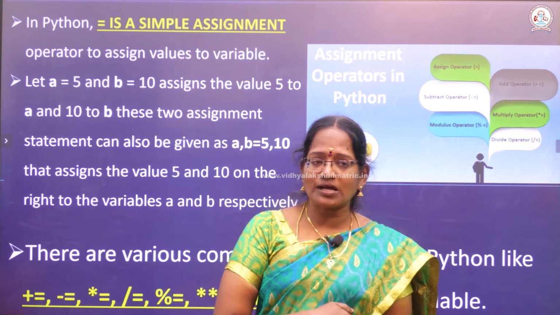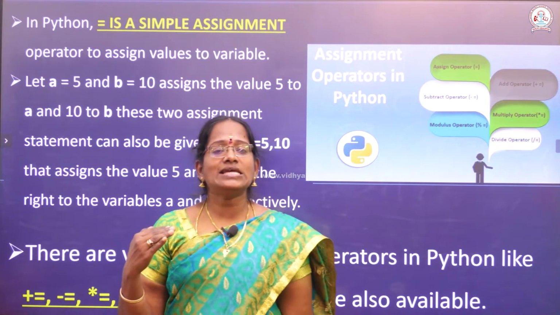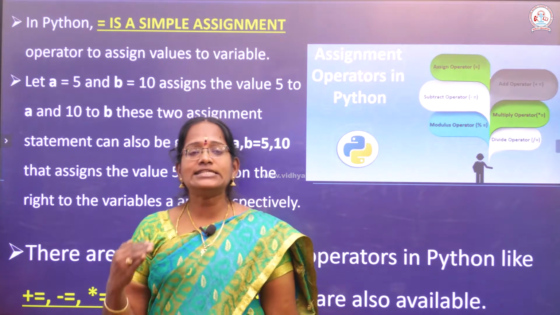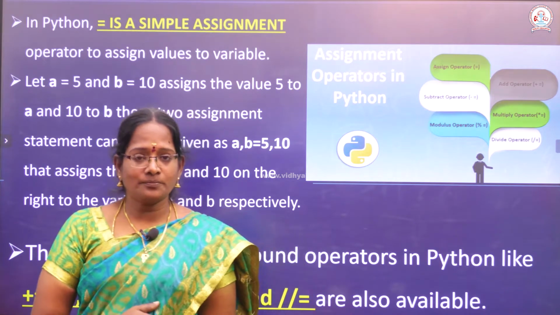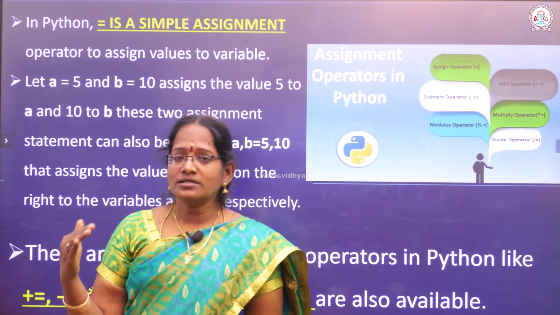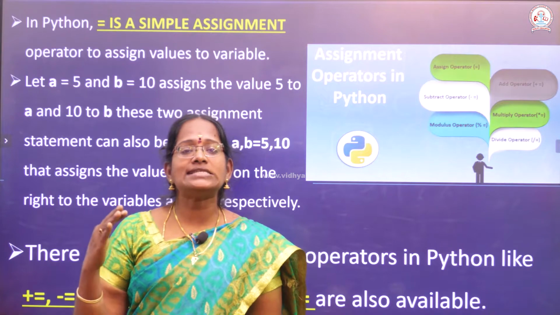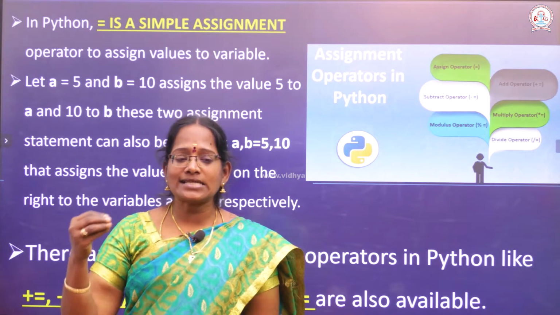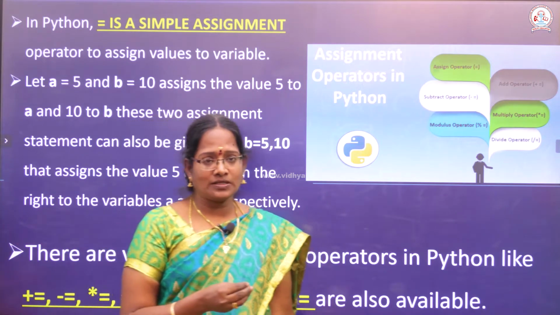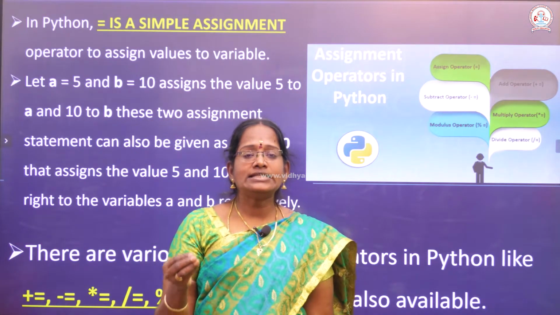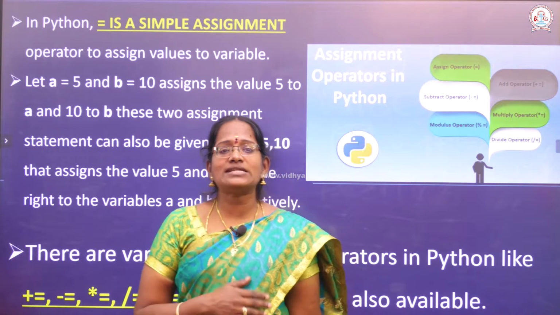In Python programming, equal is the simple assignment operator. This operator assigns a value to a variable. For example, a is equal to 5, b is equal to 10. In this example, the value 5 is assigned to a and 10 to b. These are two different assignment statements.